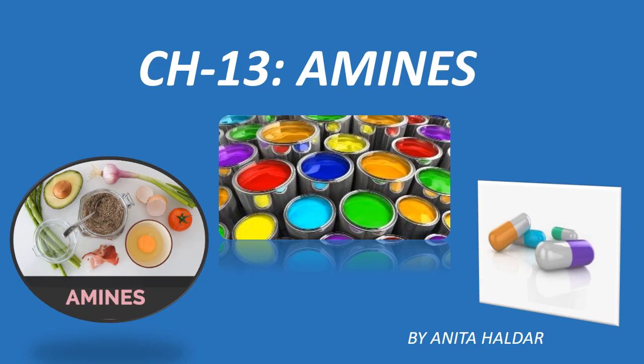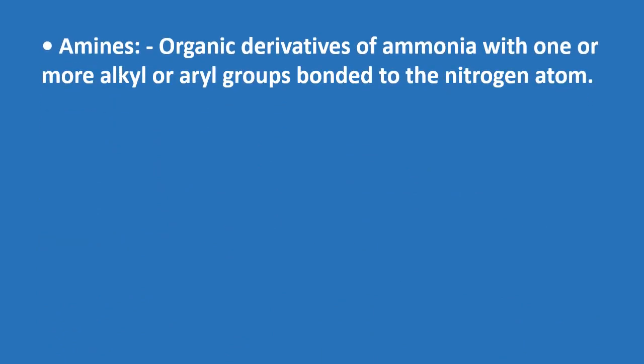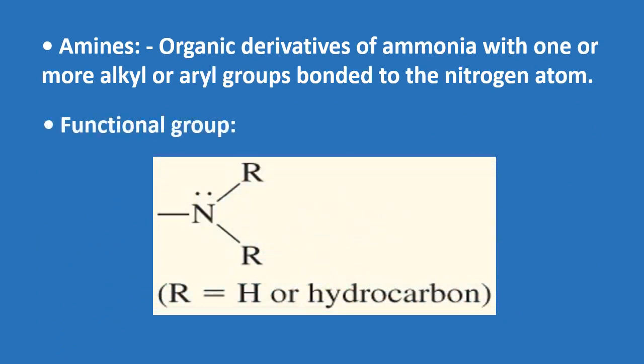Today we are going to know more about amines. What are called amines? They are the organic derivatives of ammonia with one or more alkyl or aryl groups bonded to the nitrogen atom. Ammonia, that is NH3, has 3 hydrogen atoms. Now all the 3 hydrogen atoms can be replaced by alkyl or aryl groups to produce amine.